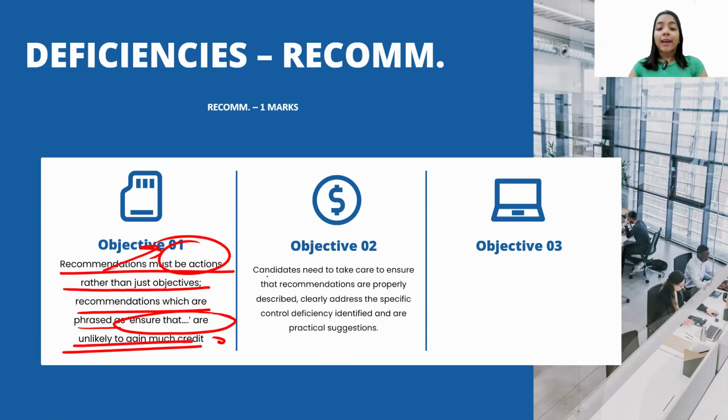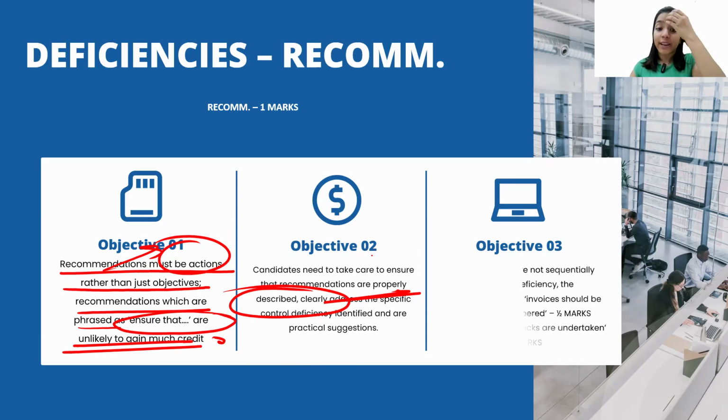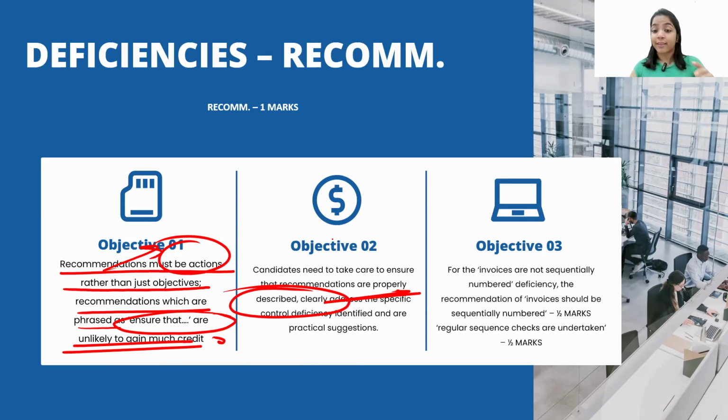Now, candidates need to take care to ensure that recommendations are properly described, clearly address the specific control deficiency, and identify a practical solution. They should be clearly described, properly described, not just mentioning check. That should be very clearly identified and explained.